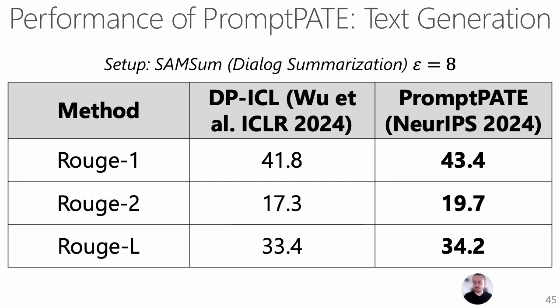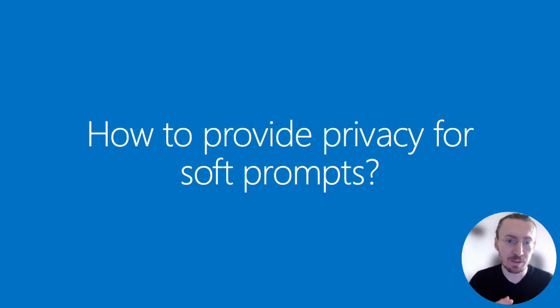So we see that in all of these metrics, our prompt-PATE outperforms the previous method. And this is primarily because we don't answer just the queries, but we answer the queries to train the student model. Okay. So up to now we described how to provide privacy for discrete prompts, and now we will move on to the soft prompts.